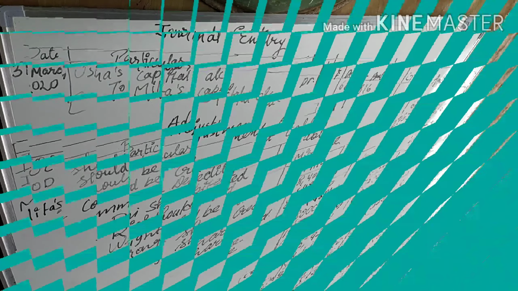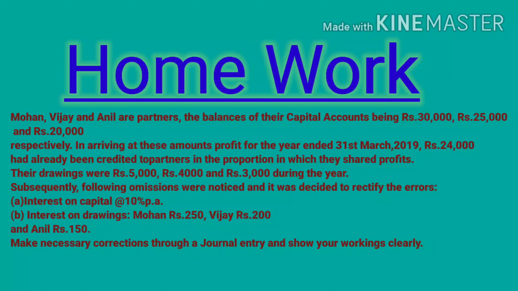One more question I am giving. In this question, Mohan, Vijay and Anil are partners. The balances of their capital accounts being 30, 25 and 20,000 respectively. In arriving at this amount, profit for the year ended 31st March 2019, 24,000 had already been credited to the partners in the proportion in which they shared a profit. Their drawings were 5,000, 4,000, 3,000 during the year. Subsequently, following omissions were there. IOC नहीं है और IOD भी नहीं है.